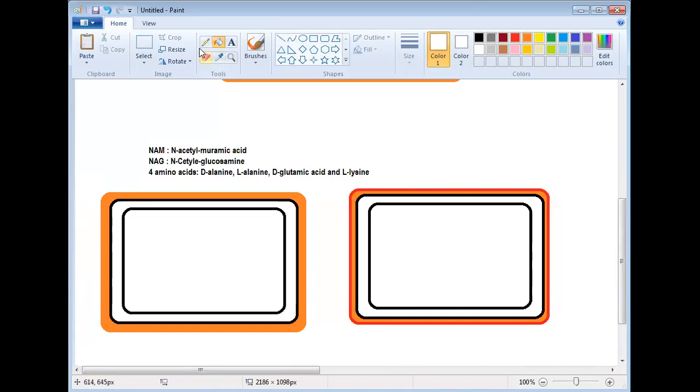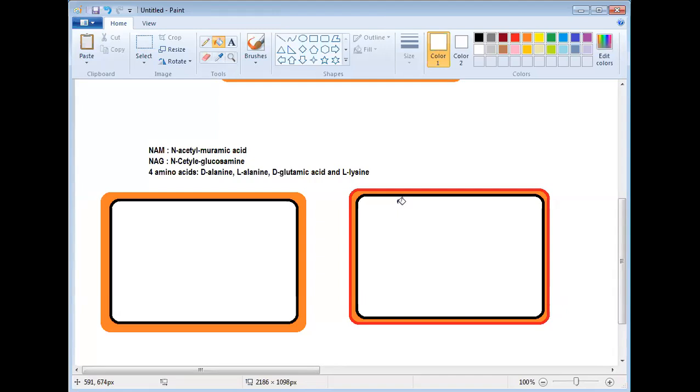Forget about this layer. This is the cell wall, this is the cell wall, okay, and this is considered plasma membrane. Now here you check, in this bacteria this wall is very smooth and thick.